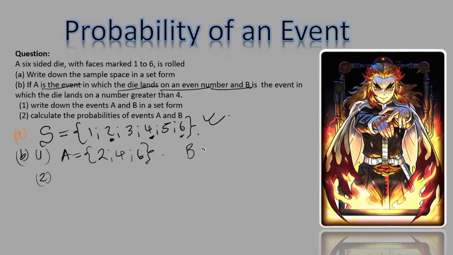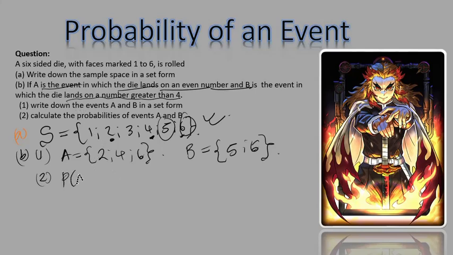There we go. And then number 2, calculate the probabilities of, oh, I'm missing something. Event B, right? They said event B is the situation whereby the die lands on a number greater than 4. Which number is greater than 4? It's 5, it's 6. So I'm going to write here 5 and 6 from the sample space. Everything comes from the sample space, guys. Be good. So number 2, it says now calculate the probabilities of event A and B.